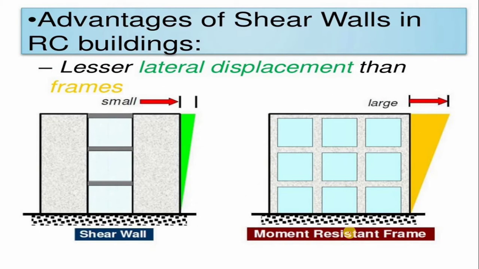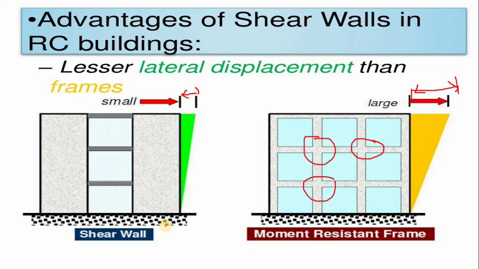You can also see the lesser lateral displacement than a frame. The first is the shear wall and the second is the moment resisting frame. Due to the stiffness and rigidity of the shear wall, the lateral displacement is very small, while in a normal frame structure there is more lateral displacement, which affects our building, because large displacement creates more shaking force on the components. Over the shear wall, you can see a very small lateral displacement.